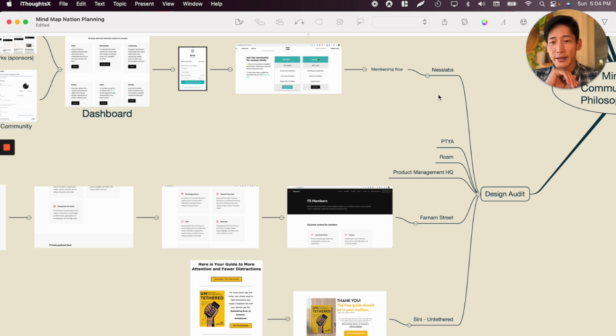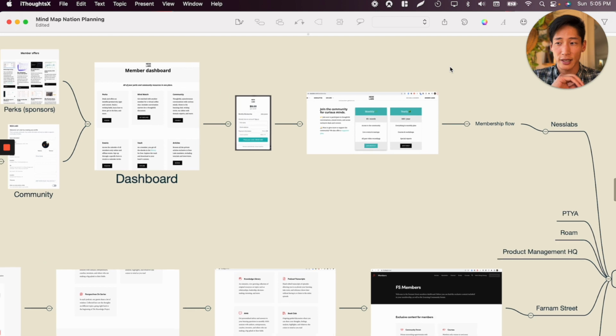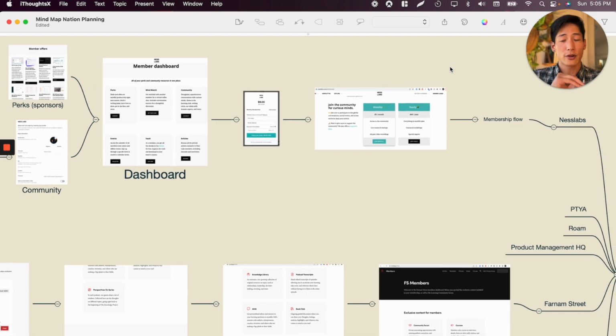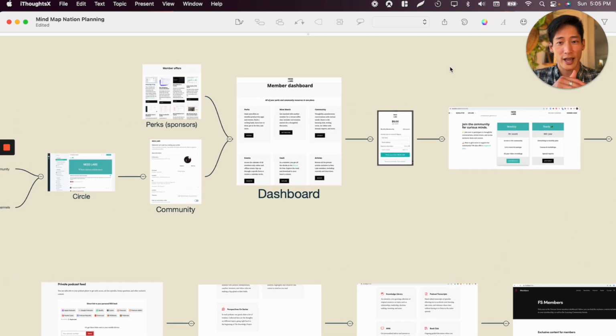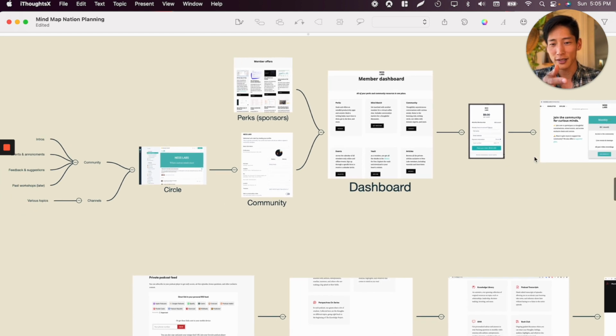So for me, Nest Labs was a really, really good jumping off point, because I loved what they did with their community as well as their website, which is a house for their content, right? And I mapped out this whole flow, how people go in, pay, access the member dashboard, access the community page, and then go into Circle and interact with each other, right?